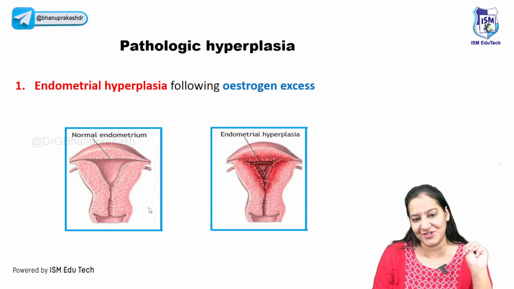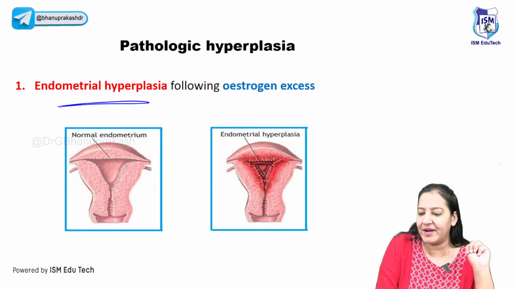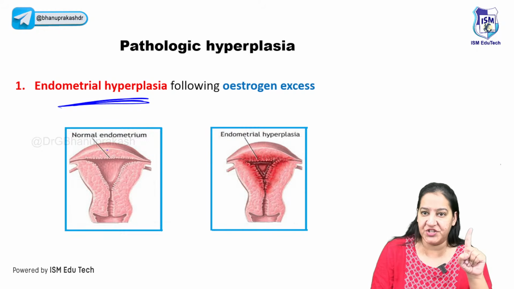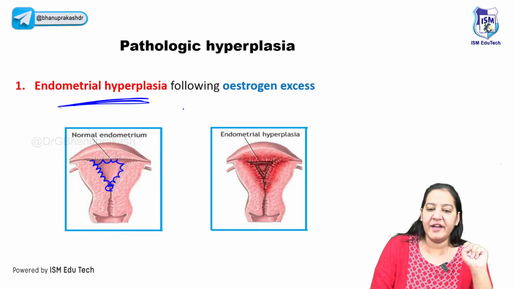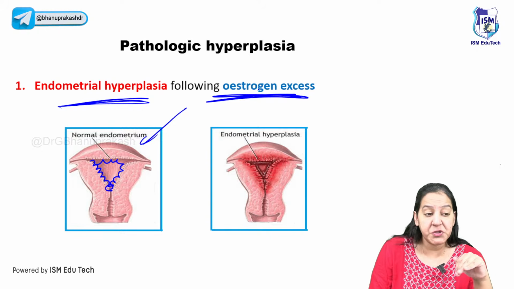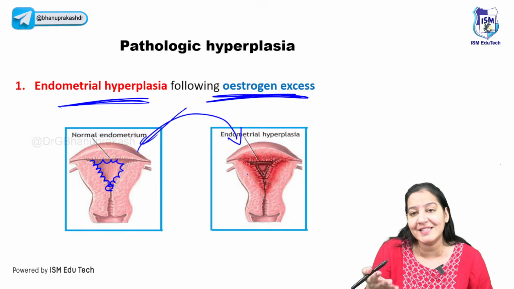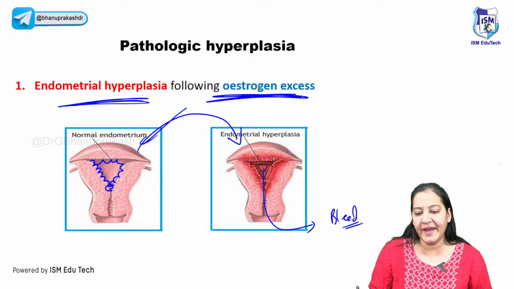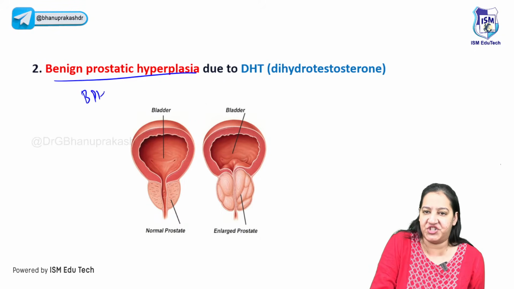Coming to three examples of pathological hyperplasia. Now these are three diseases I am going to tell you. The first is endometrial hyperplasia. Can you see here? There is endometrium. The uterus of the female has endometrium, and if there is excess estrogen due to any reason, external estrogen or any estrogen-secreting tumor in the human body, that will cause hyperplasia in the endometrium, which results in a disease known as endometrial hyperplasia. Such females bleed more during menstruation, right? So that is a disease. It is not physiological.